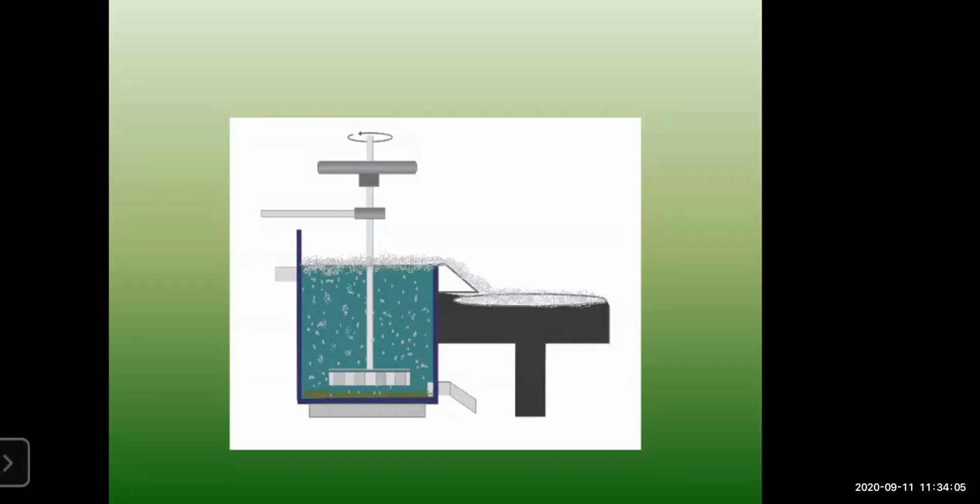First of all, how does this method work? In this method, first grind the ore into a very fine powder and put it in a big tank containing ample water. You can see in the diagram the big tank, which contains a large quantity of water and certain vegetable oil like pine oil or eucalyptus oil, which is all available.